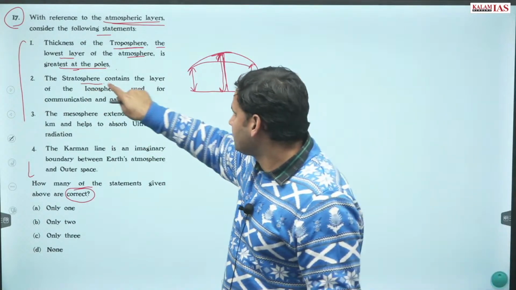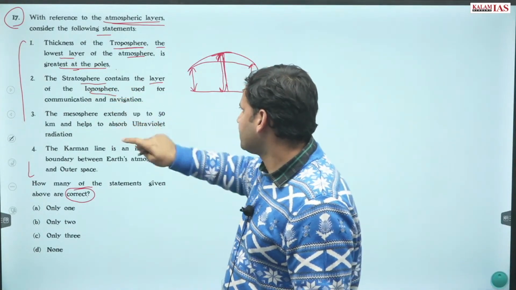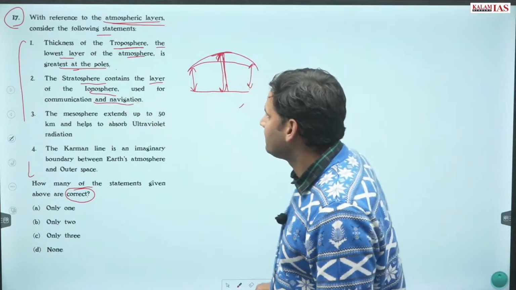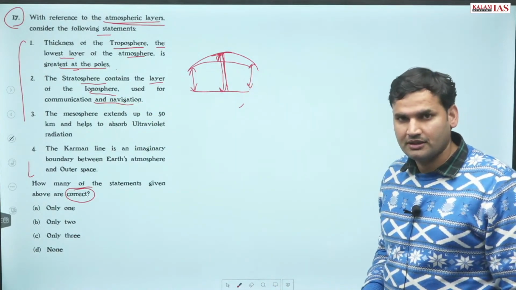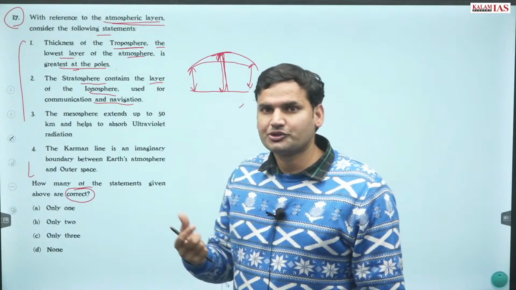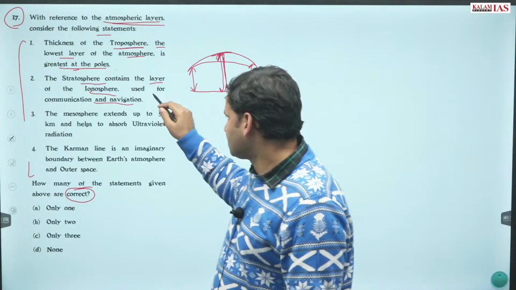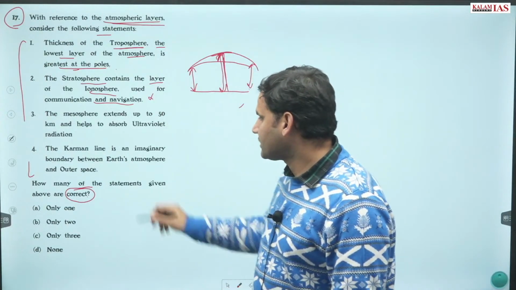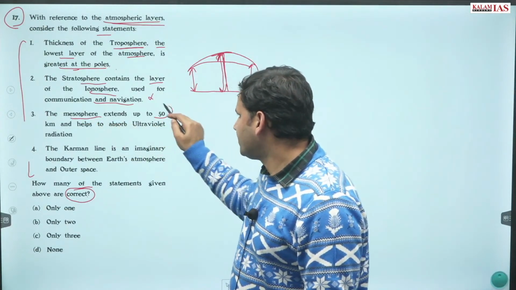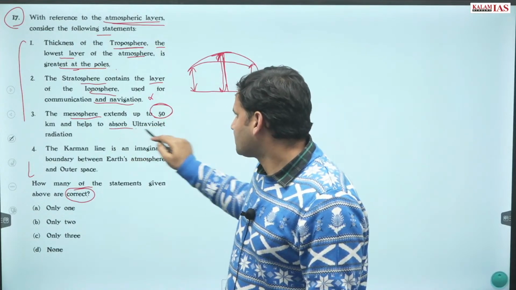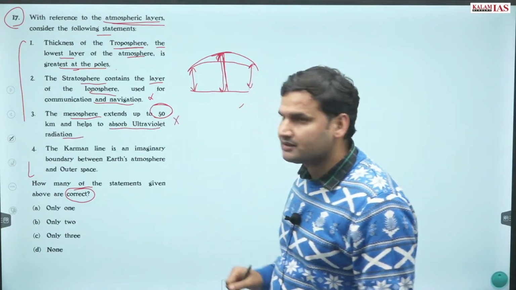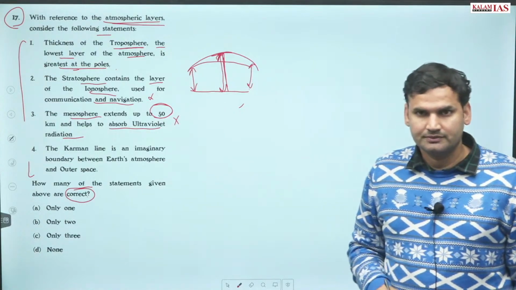Next, stratosphere contains layer of ionosphere used for communication, navigation. Of course not. In the stratosphere what do we have? We have the ozone layer which absorbs UV radiation. This statement is also wrong. Thereafter, mesosphere extends up to 50 kilometers and helps to absorb UV radiation. Again, this statement is not true.